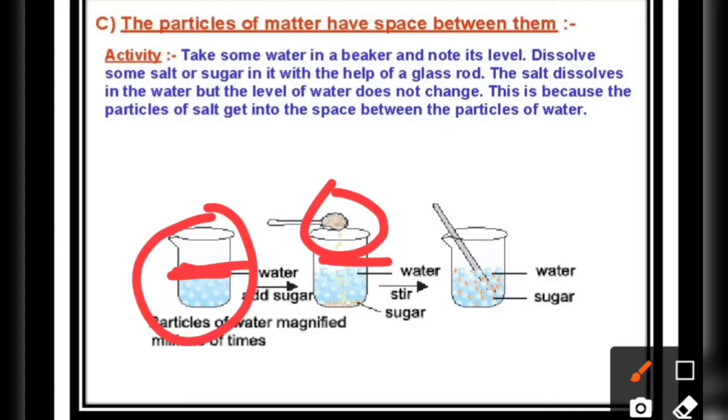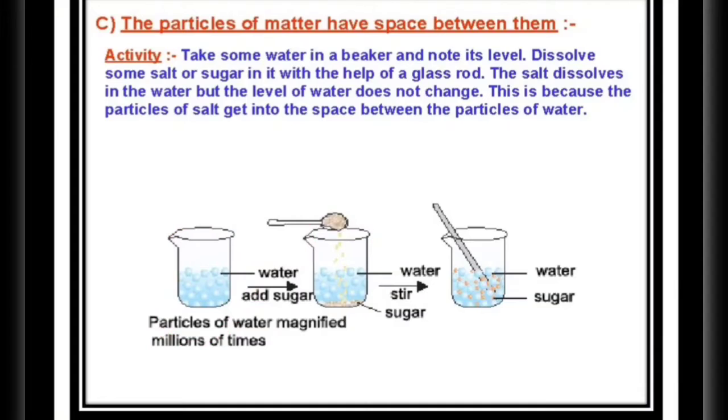As the water has some space, the sugar hides in that space, so we are not able to see any rise in the water level. The fact that there is no change in volume on dissolving sugar in water explains that there are spaces between the particles of water, and these spaces can accommodate the sugar particles, because sugar can break down into many tiny crystals.